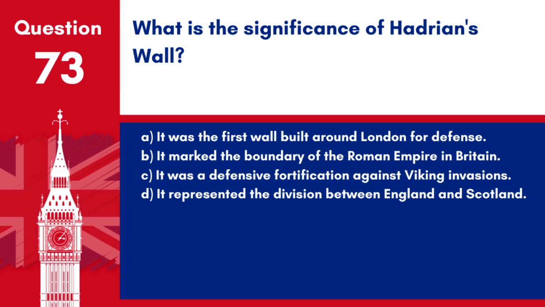Question 73. What is the significance of Hadrian's Wall? A. It was the first wall built around London for defence. B. It marked the boundary of the Roman Empire in Britain. C. It was a defensive fortification against Viking invasions. D. It represented the division between England and Scotland.